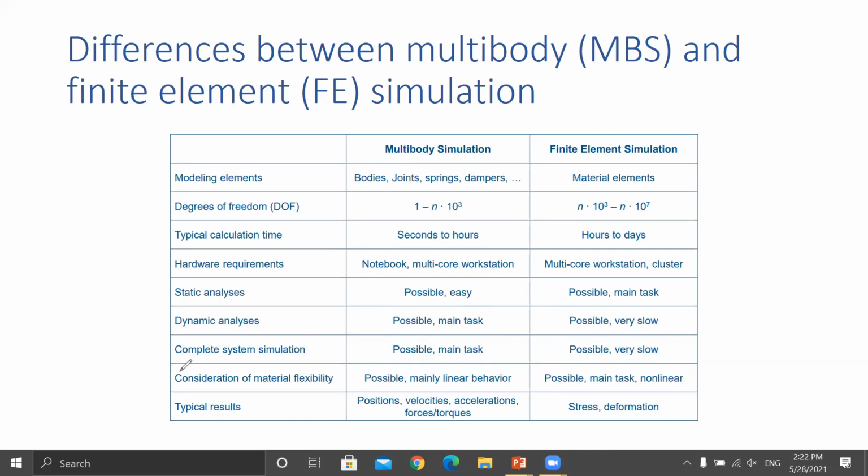Now consideration of material flexibility. Mainly linear behavior of the material is possible, okay, but here it is non-linear. Okay, now typical results are position, velocity, acceleration, force, and torque. Okay, now for the finite element, mostly you are using stress and deformation.